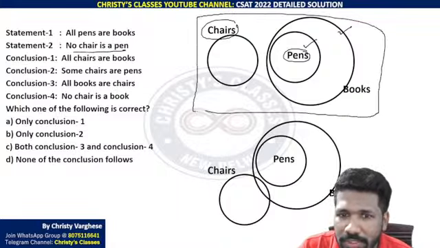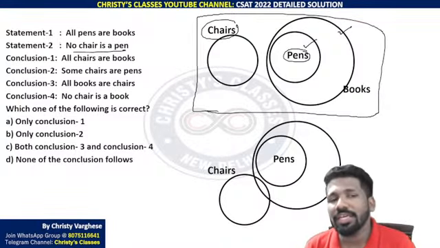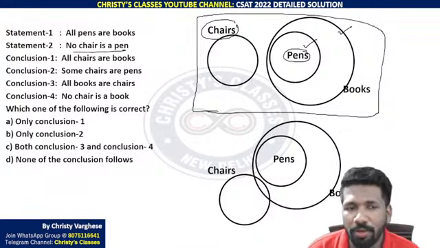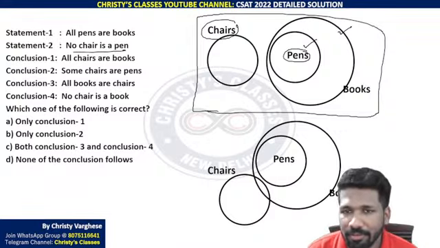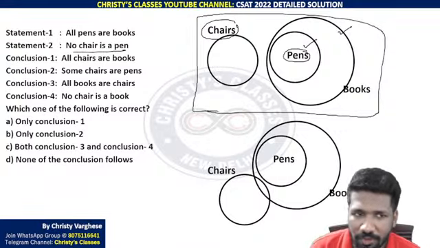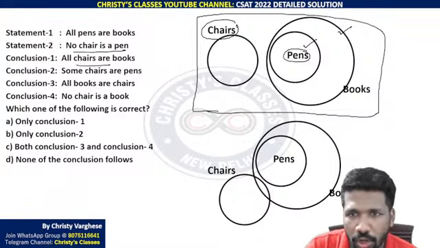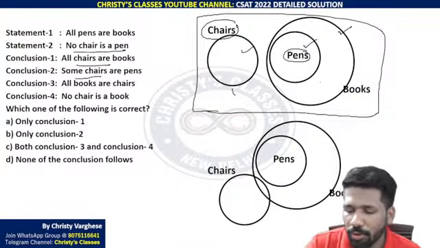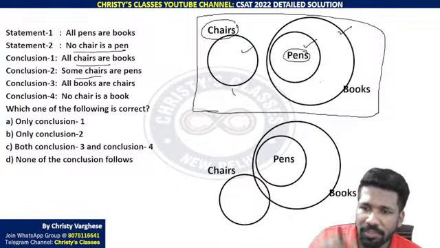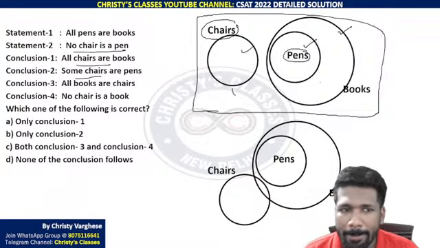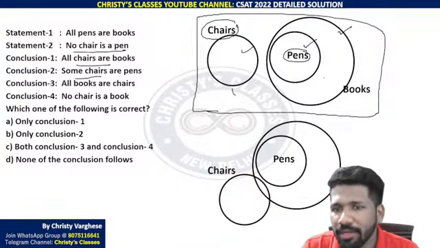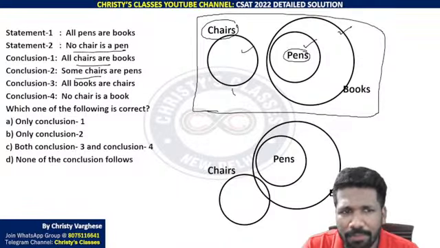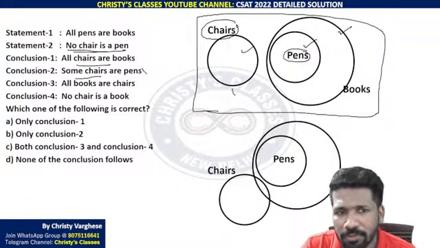But in some questions the minimal overlapping diagram is not enough. I'll tell you why it is not enough. For example, check conclusion 1. All chairs are books. That is not correct, because chair is not inside the book set. I told you, all x are y means x should be inside the y circle. And some chairs are pen. That is not true in this case, because no chair is a pen is mentioned. So some chair is a pen is not possible at all.